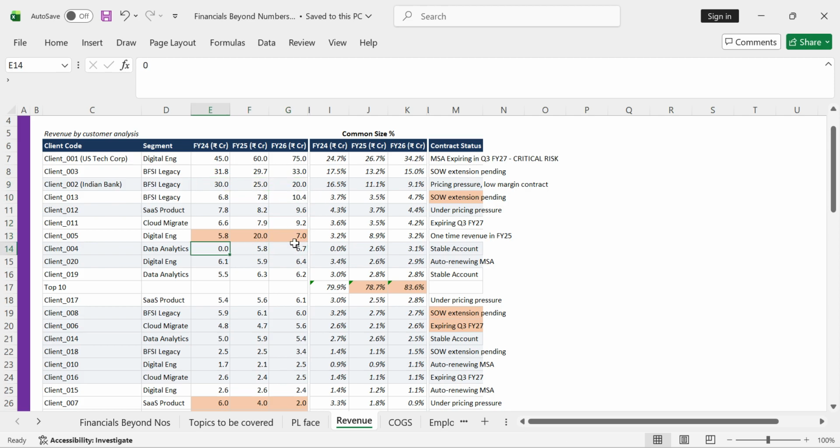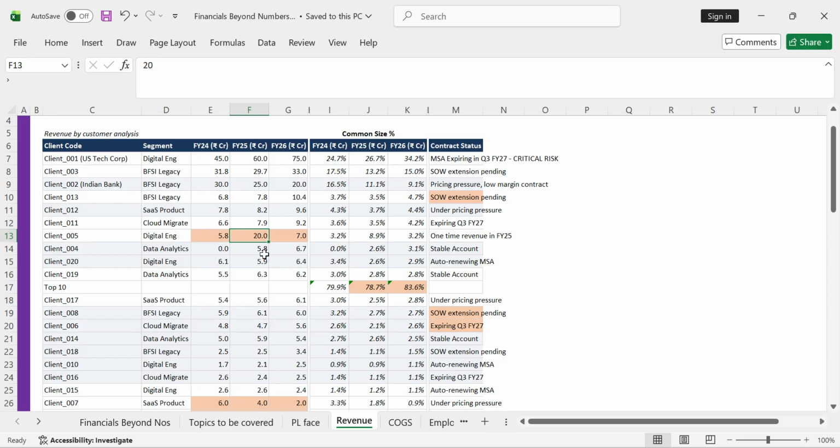Again, see, for customer 5, if you see the numbers, it is 5.8 crores, then 20 crores, and then 7 crores. Why is there a sudden increase to this 20 crores? This should be a question you need to ask your management. As I've mentioned in the contract status over here, there is a one-time revenue in FY26. It is very much possible that client 5 wanted a specific product or a specific installation done, maybe because of its transition, and due to which it gave a big revenue and asked for some specific services.